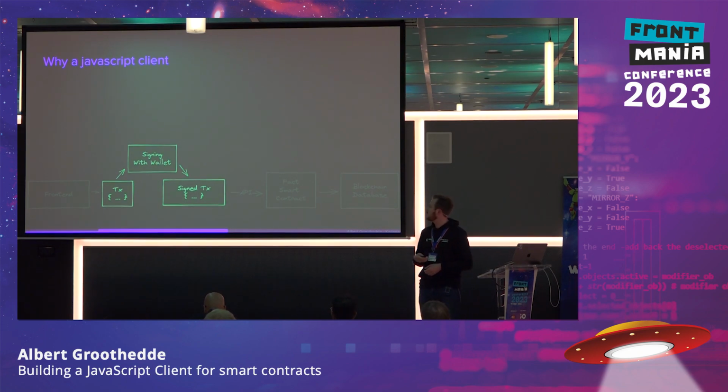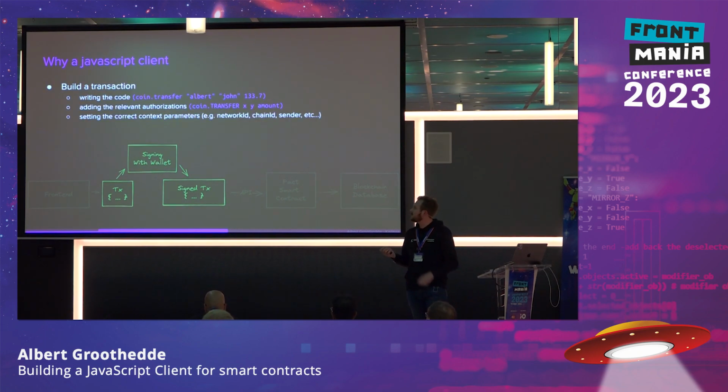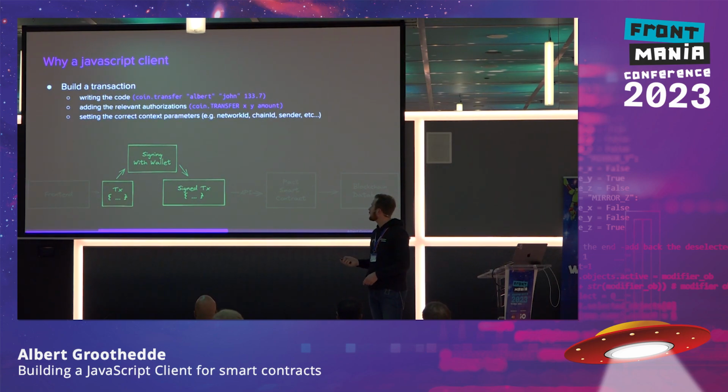And all this together brings us to this. So basically, when we are building the transaction, we're actually writing the code. That's only a tiny part which is relevant. But we also need to add the relevant authorizations. So when using the client, we can offer IntelliSense for that. And we also need to set some parameters like which network are we using, which chain are we using, who is going to send this transaction to the blockchain, who is actually paying for the transaction costs, etc.